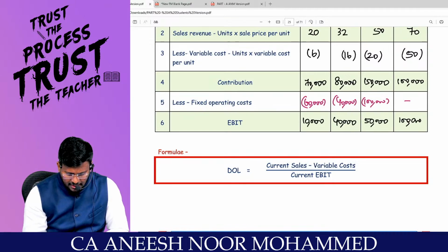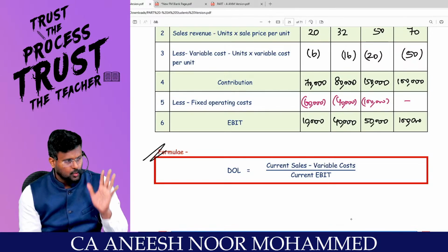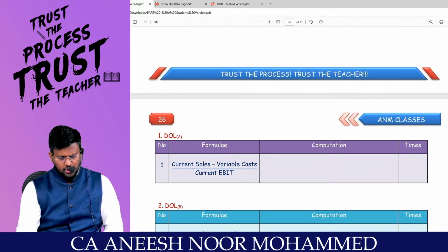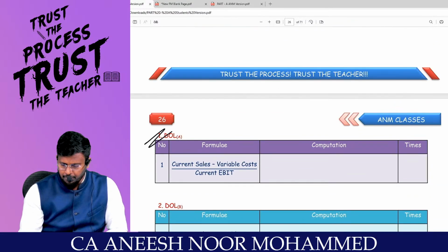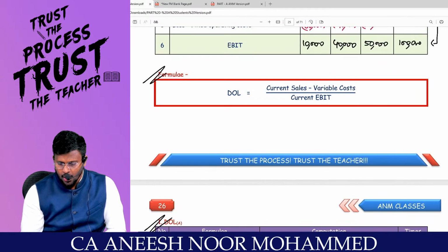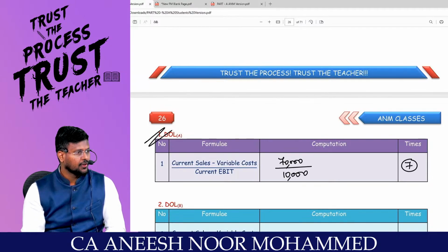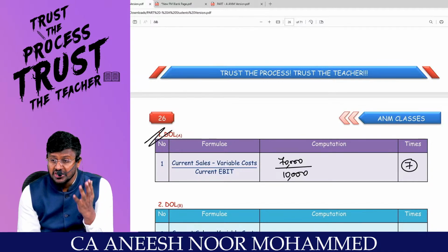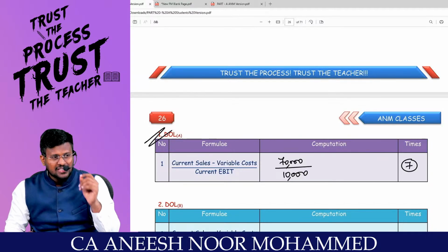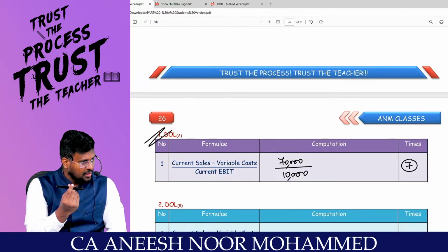Can I calculate the degree of leverage, my dear lovable students? Degree of operating leverage is equal to contribution divided by EBIT. So for the first company, what is the contribution? 70,000 rupees is the contribution, divided by the EBIT, which is 10,000. That means how much? Oh my God, 7 times is the operating leverage. If the sales are increasing, wow. If the sales are decreasing, swaha. That's why leverage is a double-edged sword. Are you all really with me?